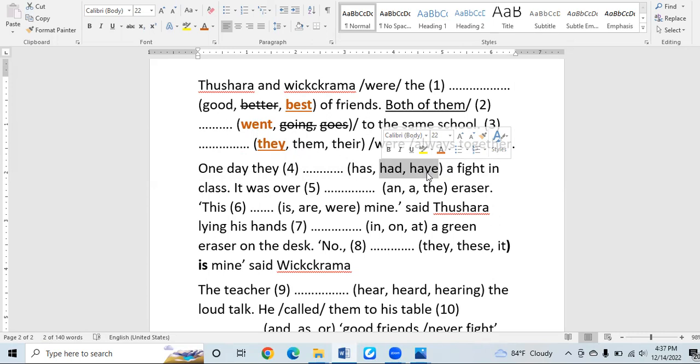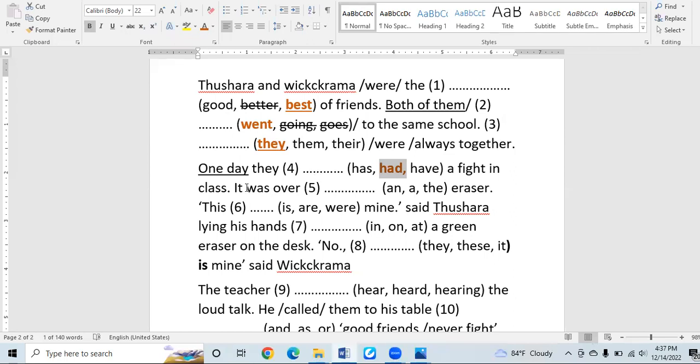Now what do we have to do if we are on the fence, whether we are jumping to the right side or else to the left side? No hesitation. You have to think about the time adverbial. This is the area where you have to consider the time adverbial to pick the correct answer. Now, "one day" is the time adverbial here. It says about a day in the past, "one day". So in the past, in the sense, related to simple past, no hesitation. "Had" is the answer for this question. Okay, it is because of the time adverbial.